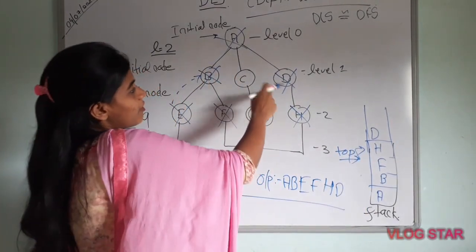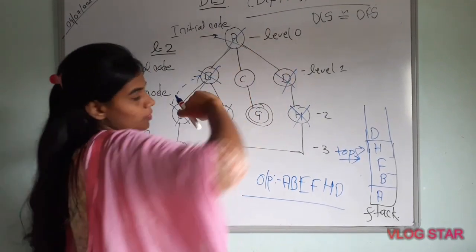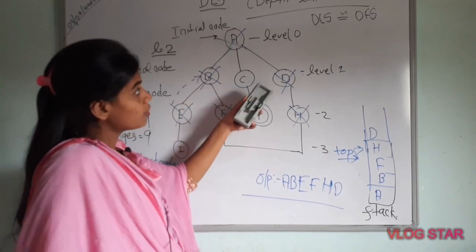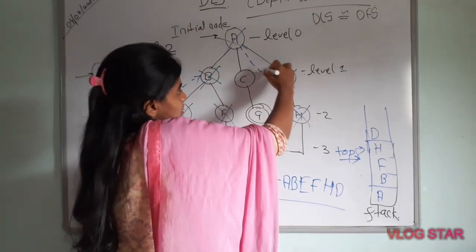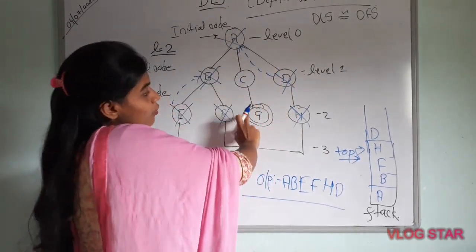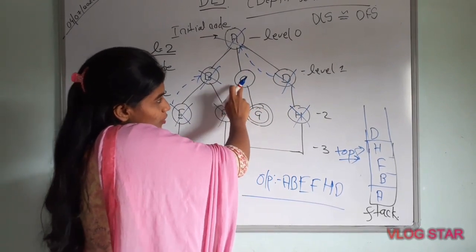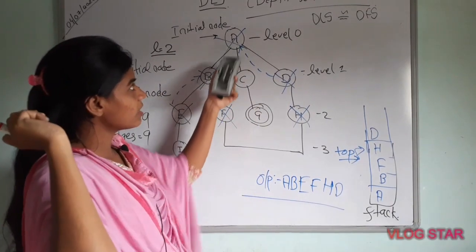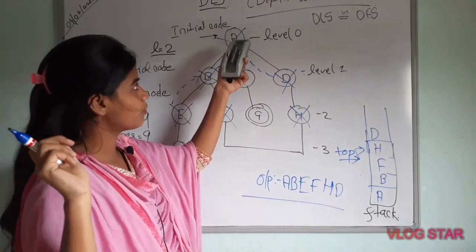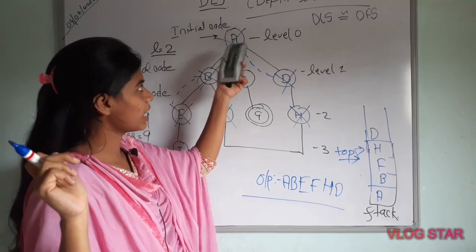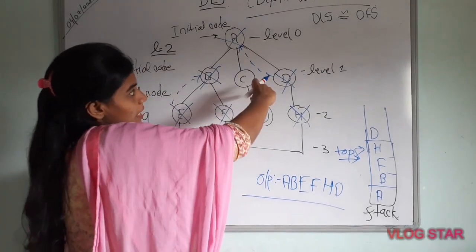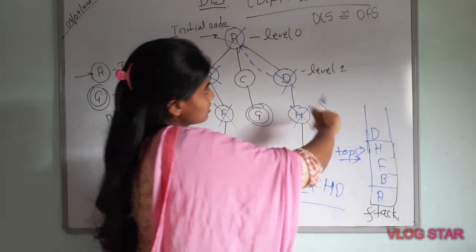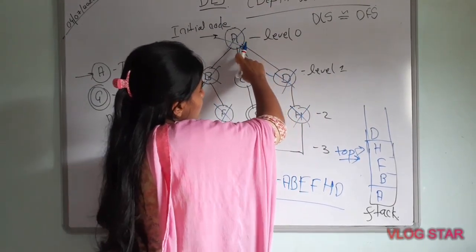And after that, I will go to A. I have to go to A because here I will do backtracking. I have to reach the goal node G, and to reach the goal node I have to go through level 0, which is node A. So I have to traverse through A, which means I have to do backtracking here. For backtracking, we look at the goal.